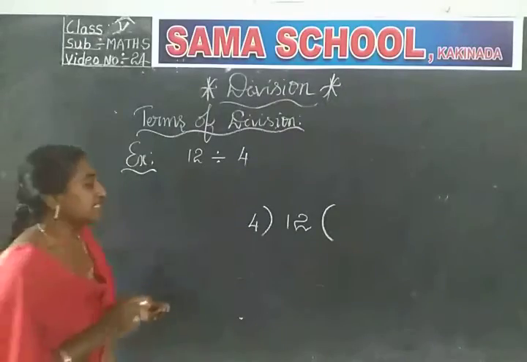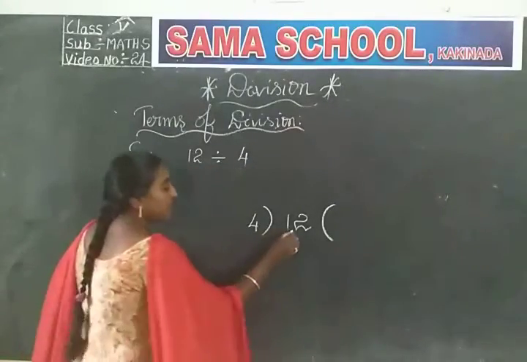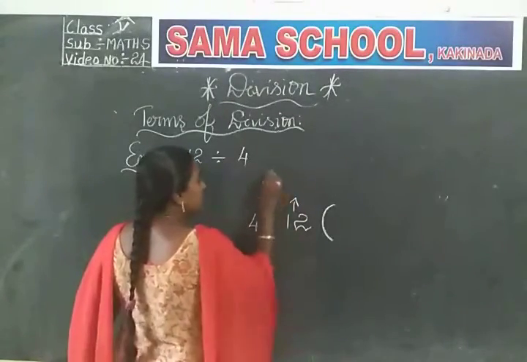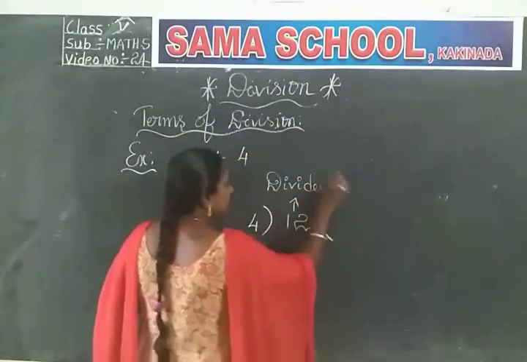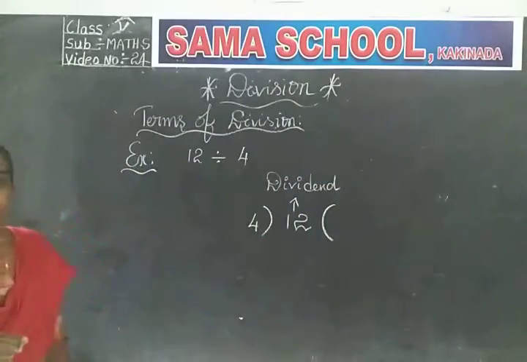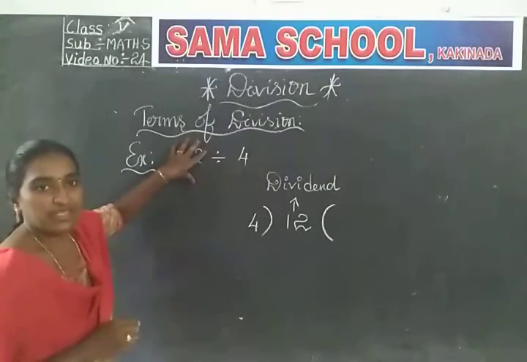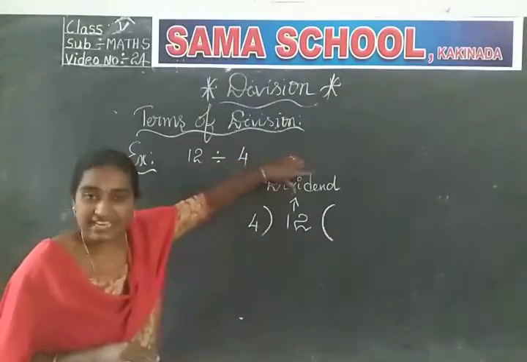Okay children? See, among 12 and 4, this 12 has a particular name. Do you know what that name is? This 12 is called dividend. What is this? Dividend. Repeat the word. Dividend. Okay. Always the total items, the total value, the total quantity represents the dividend.